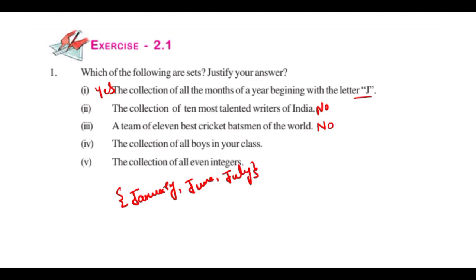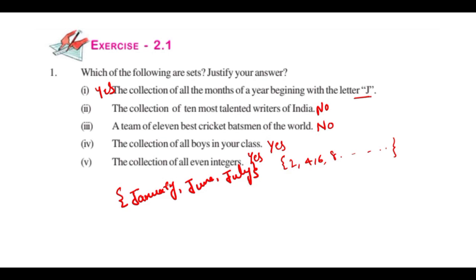Collection of all boys in your class. All boys in your class. How many boys are there? That is the list of all the boys. Okay, so then it is yes, because it is a well-defined collection of objects, so that it is a set. Collection of all even integers. Yes, all even integers. That means 2, 4, 6, 8, and so on, like this we write. Everybody should accept it. So it is a well-defined collection of objects, then it is a set. So this is all about the first exercise.